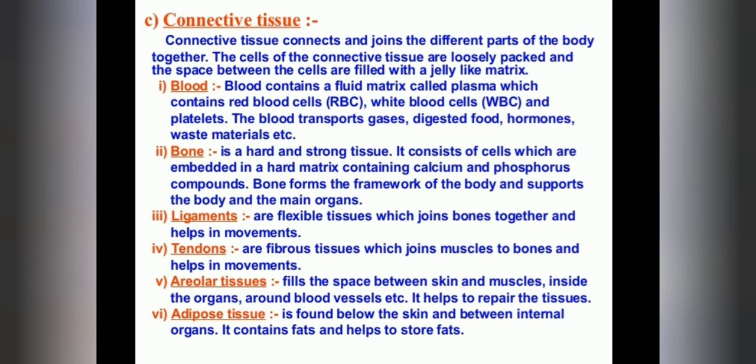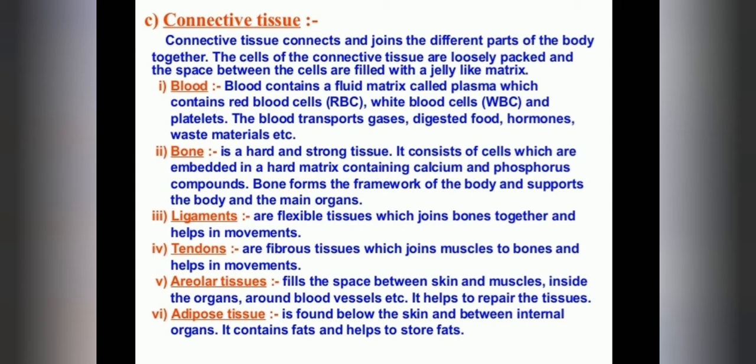Okay. Next one is areolar tissue. Areolar tissue fills the space between the skin and muscles, inside the organs, around blood vessels, etc. It helps to repair the tissues. The tissues repair themselves only with the help of areolar tissue.